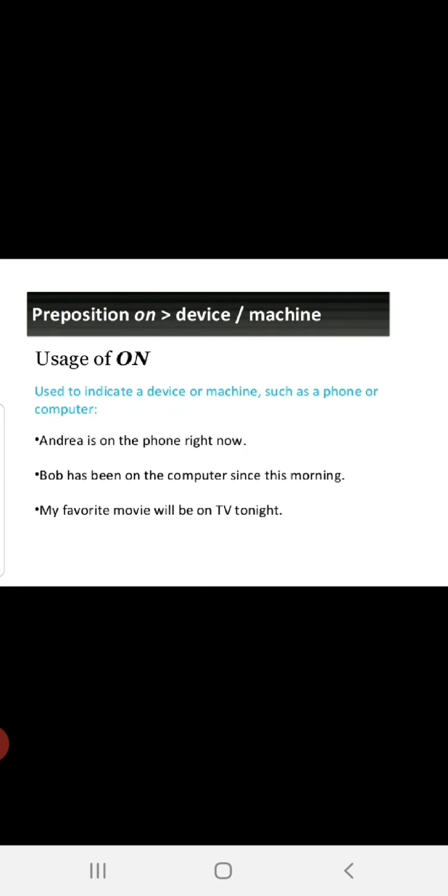On is used for devices and machines. Andrea is on the phone right now. Bob has been on the computer since morning. He is always on the computer. You work on the computer. Understood? Not in the computer. It is on. Work is going on in the computer, but you are working on the computer. Clear? My favorite movie will be on TV, not in TV. On TV tonight.